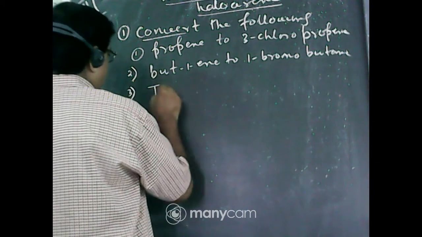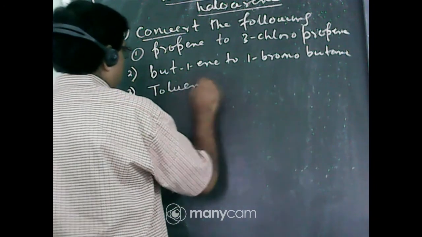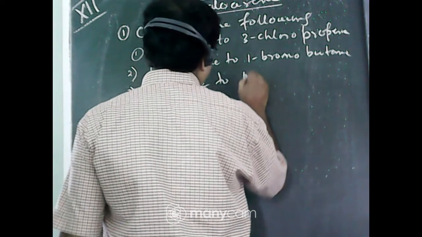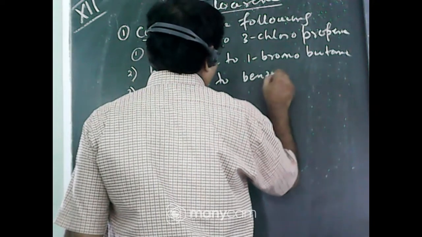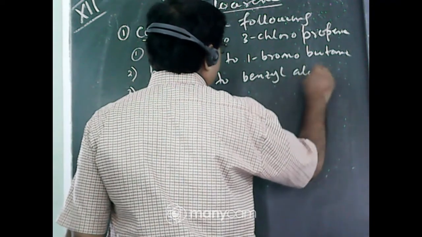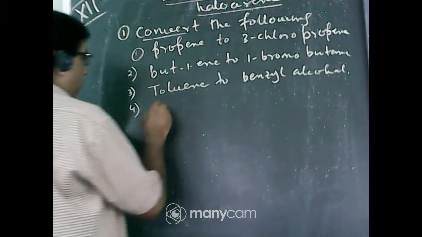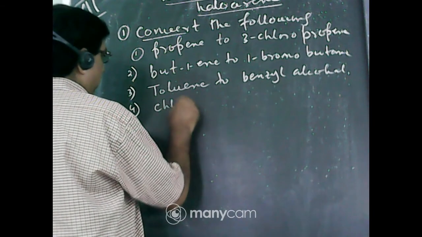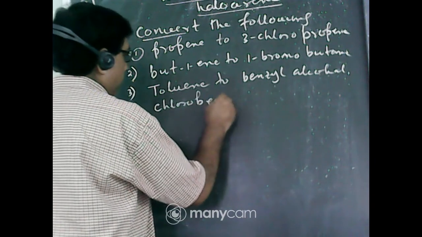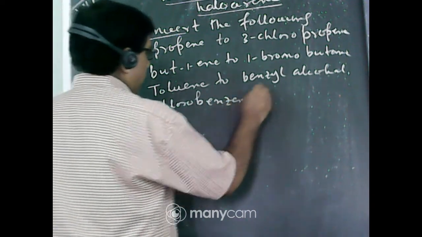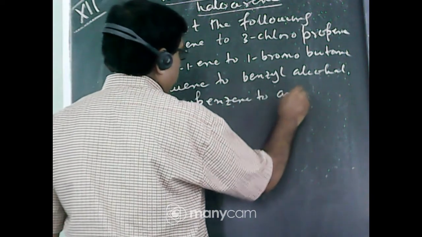Number 3, toluene to benzyl alcohol. Number 4, chlorobenzene to aniline.